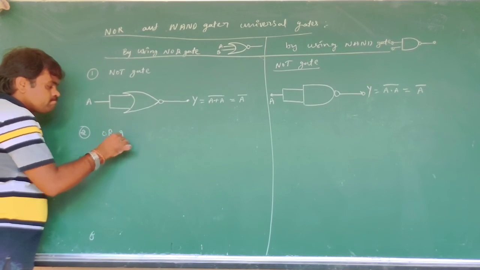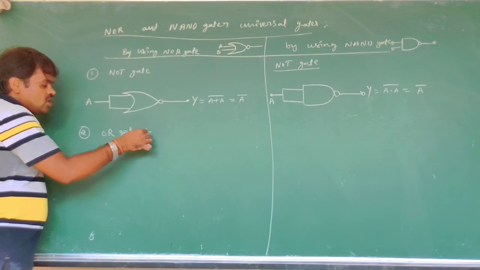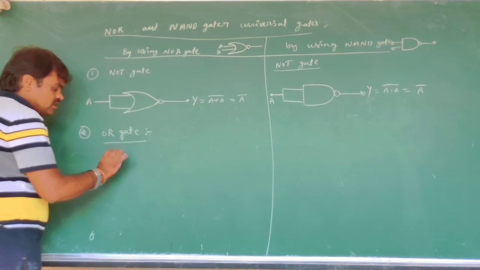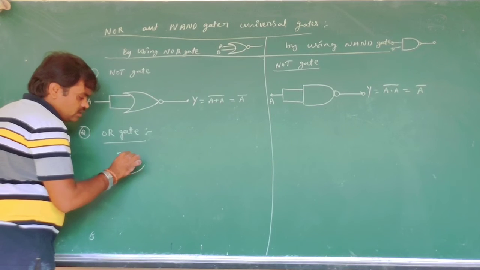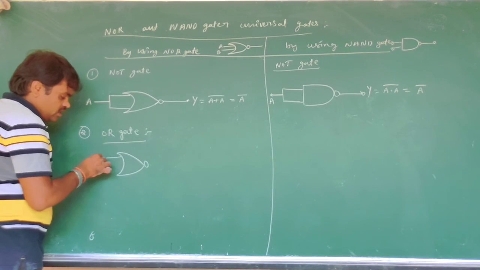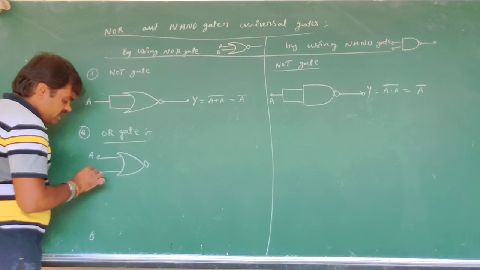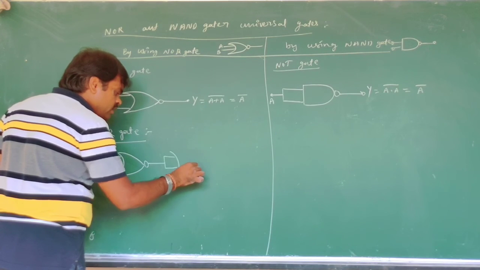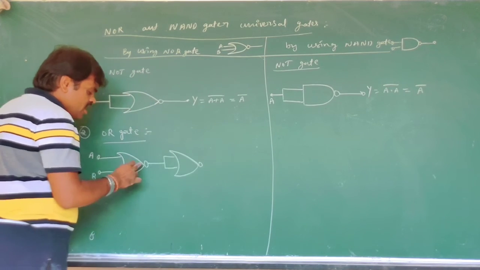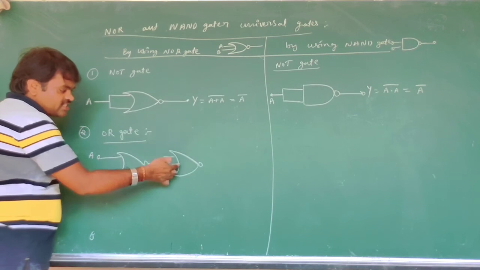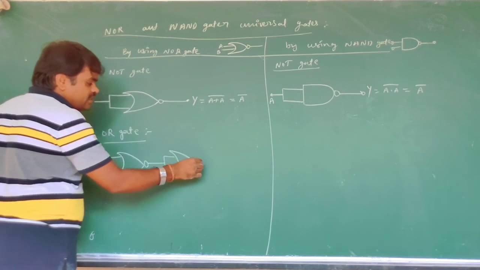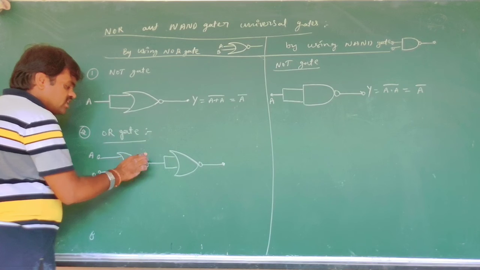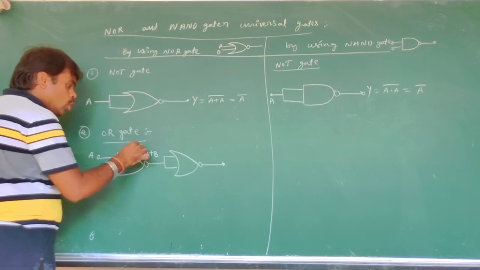Second one, the OR gate, very important. The OR gate is constructed by using the NOR gate. See, A, B. The output of the first NOR gate is Y equals A plus B whole bar.